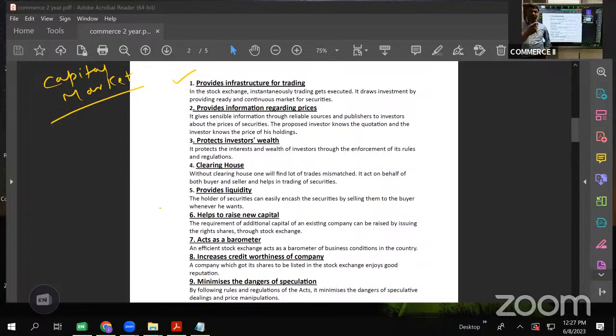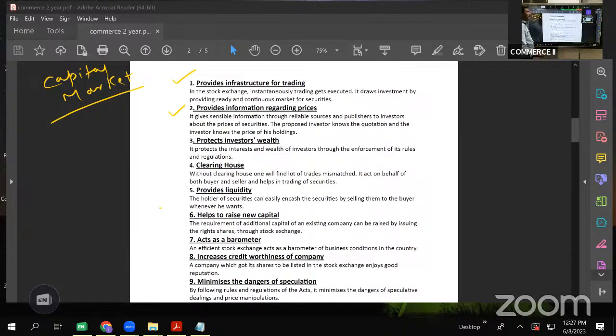Shares, debentures, bonds. Where do we purchase them and sell them? We do that at a place called stock exchange. So stock exchange is providing a place, a platform where one can sell securities and the other can buy securities. Very simple, right? As it is given in the slide here, you'll get 10 marks, complete 10.